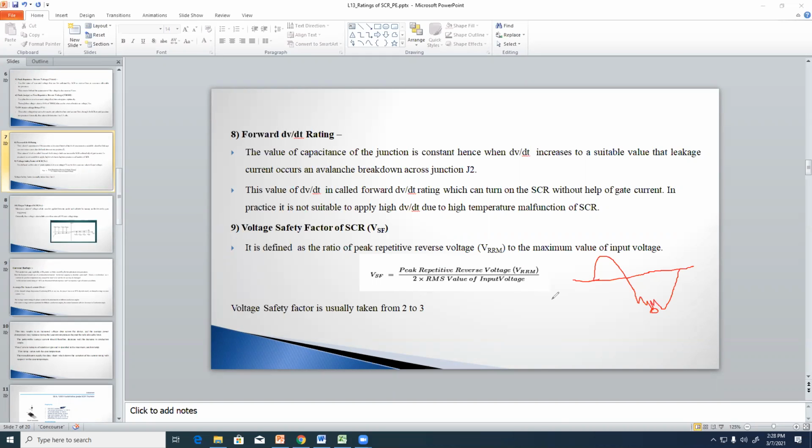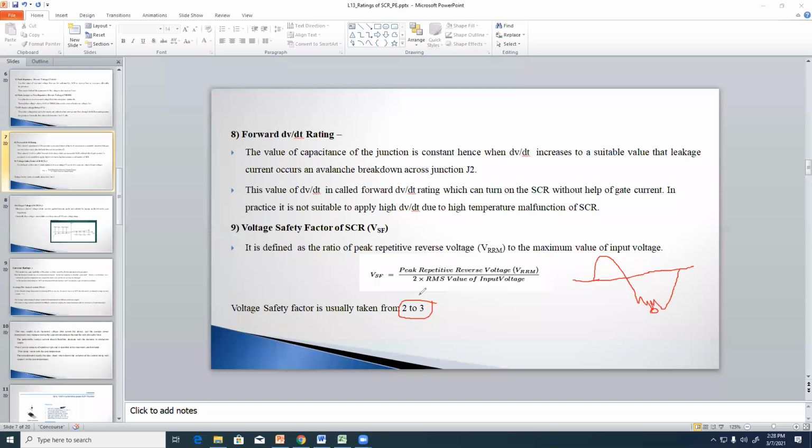The ratio between the peak value of the repetitive reverse voltage VRRM and two times the RMS value of the supply voltage is called the voltage safety factor. This value is generally 2 to 3. If the voltage safety factor is more than this value, then the thyristor is not operated in safe mode.